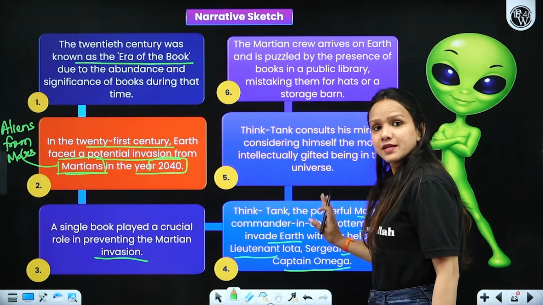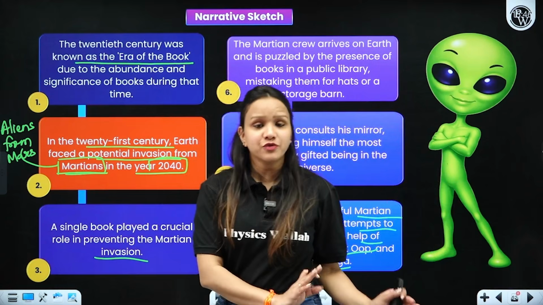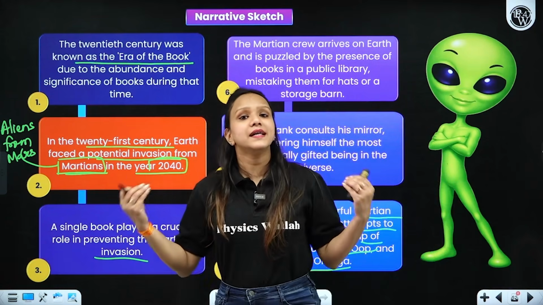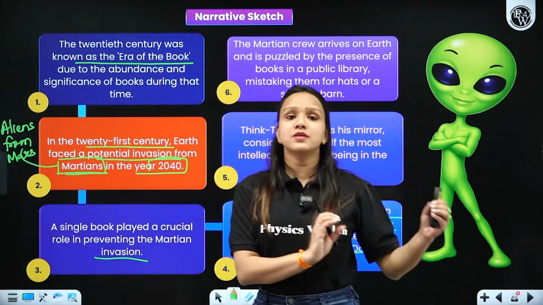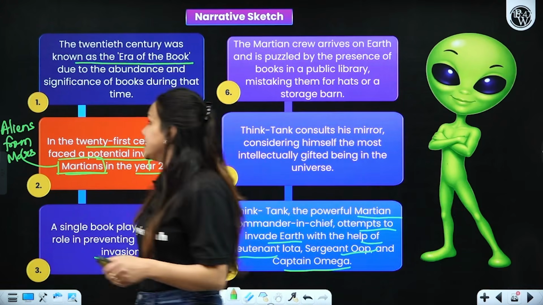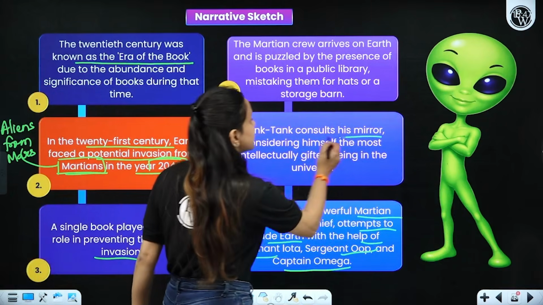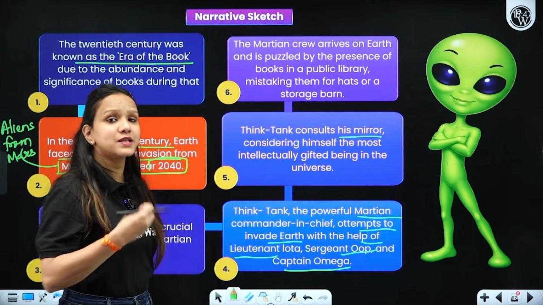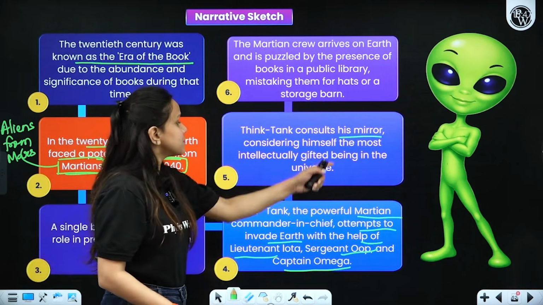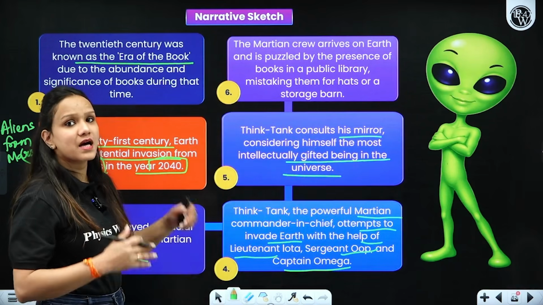He has all his staff members, and he was the commander-in-chief who used to consider himself the most intellectual personality and used to think of himself as the bravest and the most intellectual of all, right? Now, let us see what happens. Think Tank consults his mirror. He keeps boasting about his intellectual nature, that he is the most intelligent one, right? Considering himself to be the most intellectually gifted being in the entire universe, that he's above all.